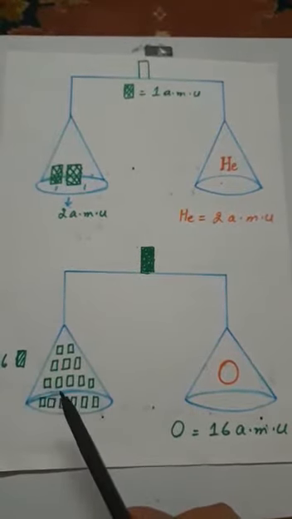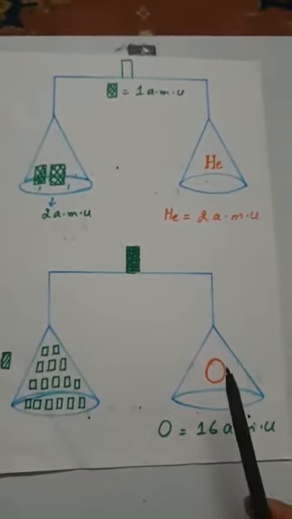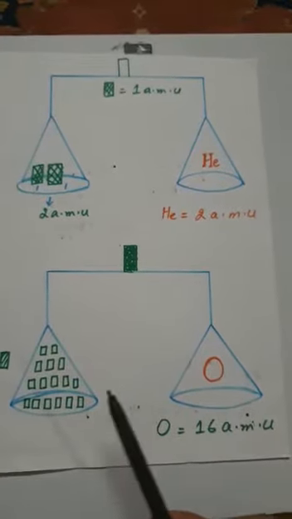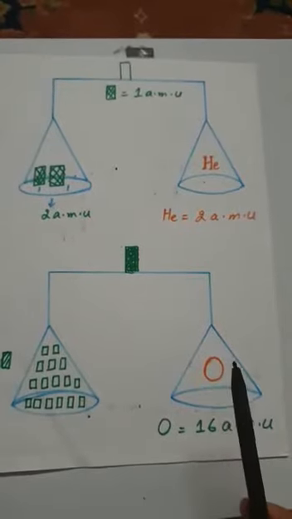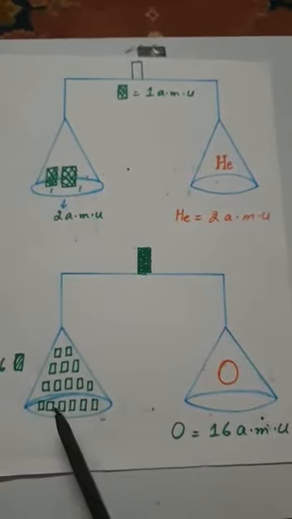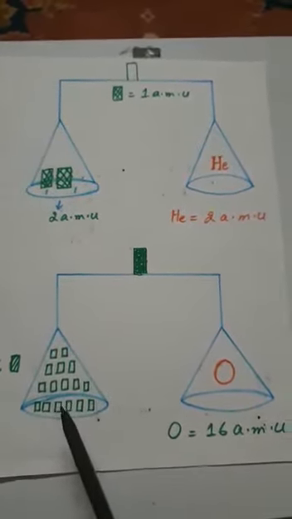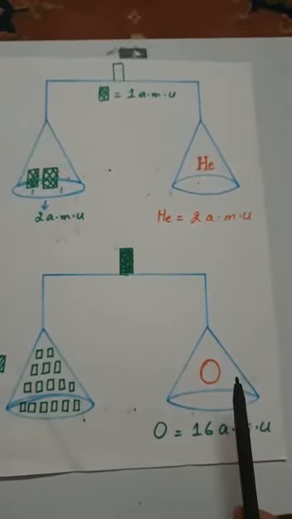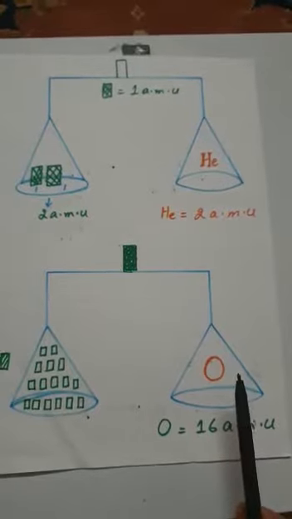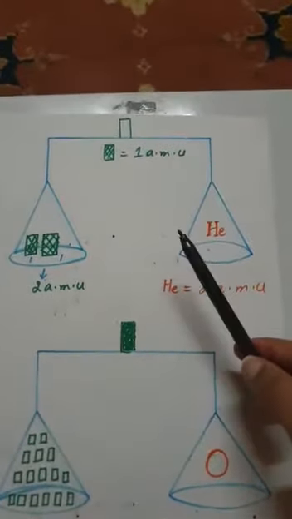With the help of these 16 parts, we can balance that part of the balance with that part. It indicates that if this side contains 16 AMU, this part of the pan will contain 16 AMU.